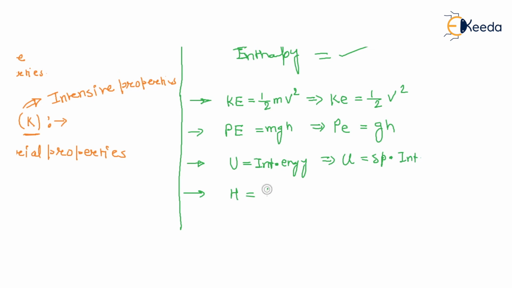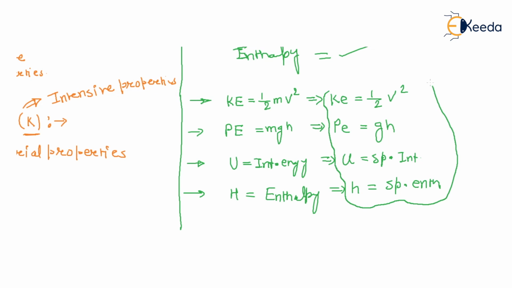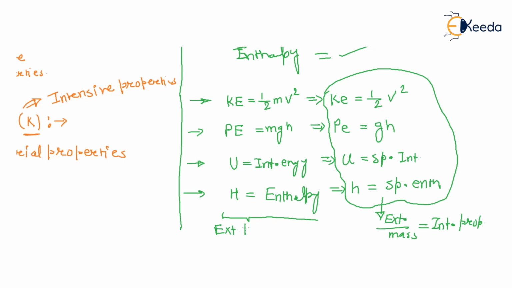H is enthalpy, so small h is specific enthalpy. So these all are extensive property divided by mass, which is intensive.